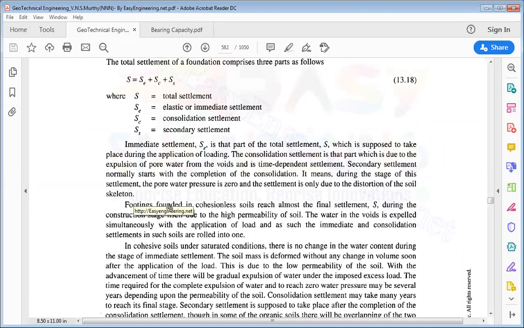Okay, so we have seen what the different components of the total settlement are. It is three parts. One is SE, that is elastic or immediate settlement. SC is the consolidation settlement. SS is the secondary settlement.